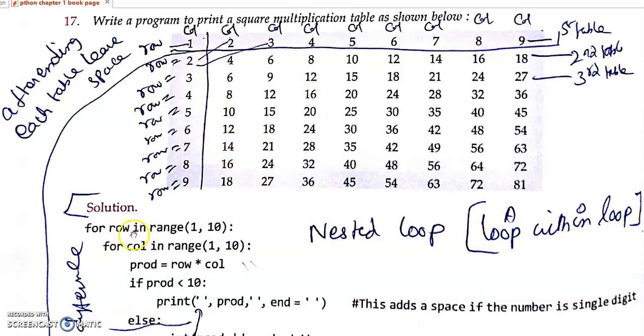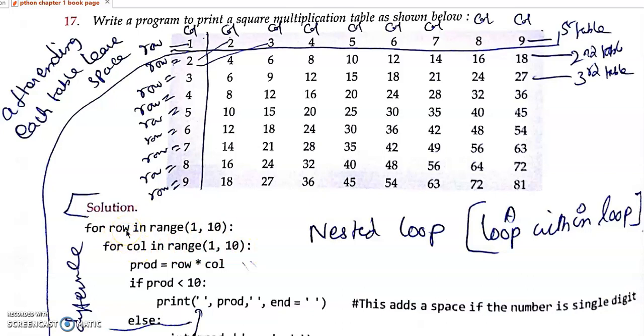I already told you, here you can introduce row i and column j. They have introduced row and column. For each row, I have to process 9 columns, filling up the values for the 9 columns. The row value varies from 1 to 9 and the column also varies from 1 to 9.